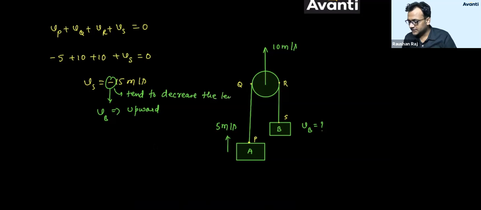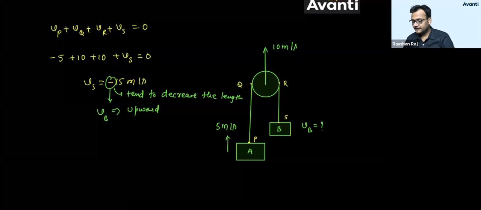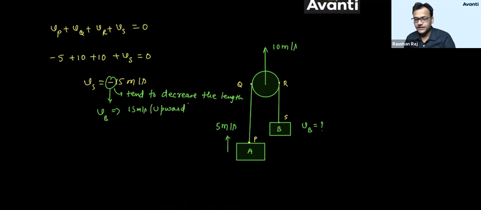And if the velocity of S will tend to decrease the length, S must be going up. So the answer is 15 meters per second upward. This is the answer. It's not going down, it's going up actually.